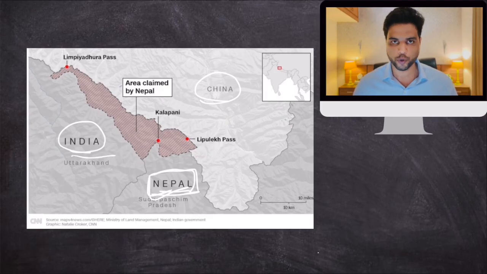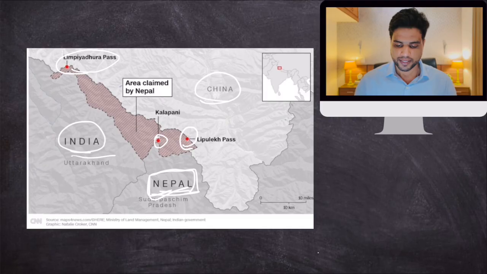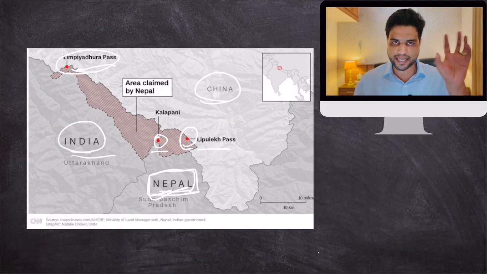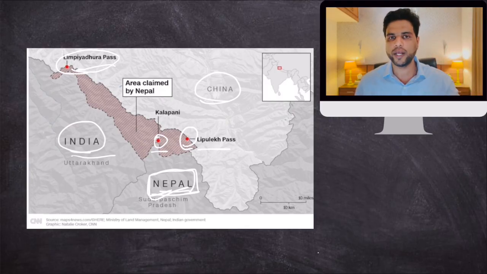India has a lot of troops over here. This is the Lipulekh Pass, from where pilgrims go to Kailash Mansarovar. Then this has a sensitive region called Kalapani, and Limpiyadhura is also here. Clear? Make sense? Now, this entire shaded region is known as the Limpiyadhura, Kalapani and Lipulekh region, and the entire region is claimed by Nepal.